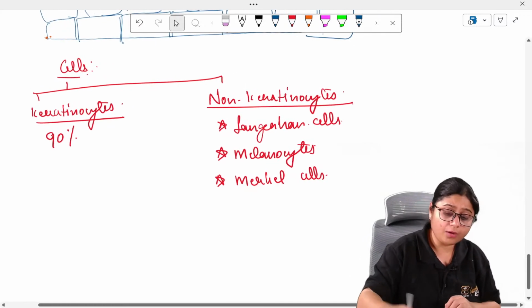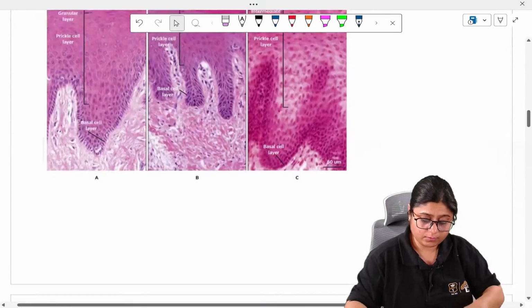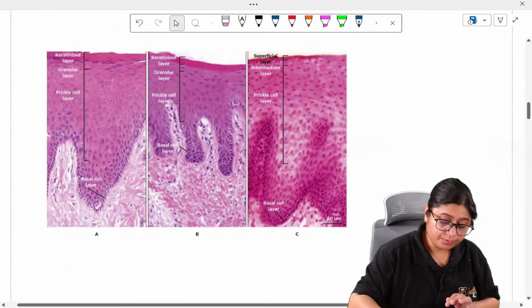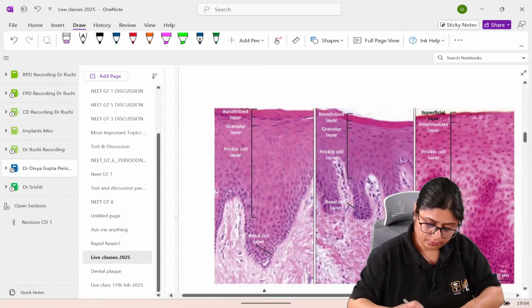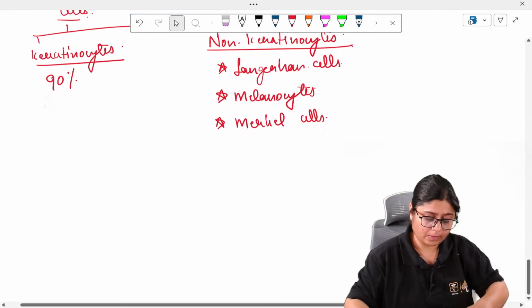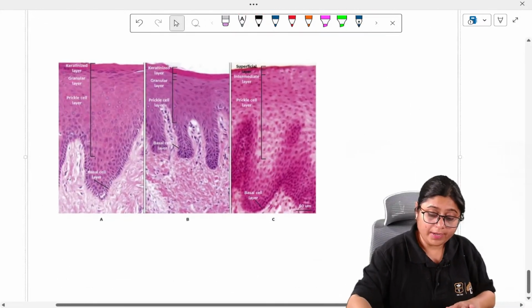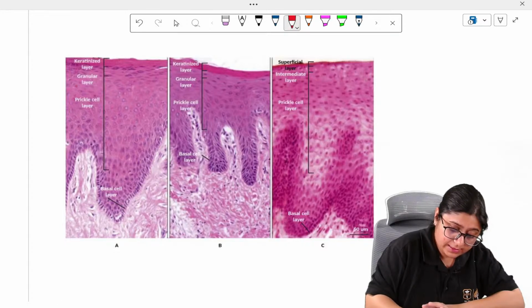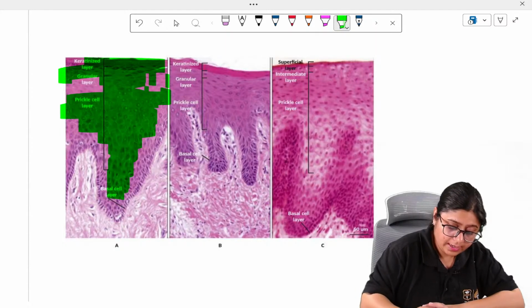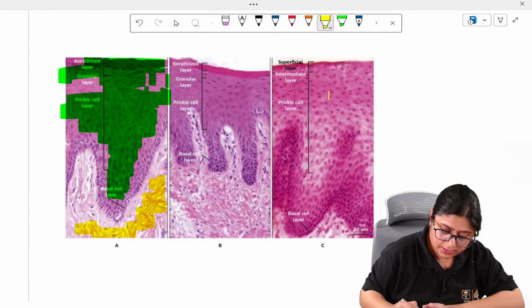So this is how an epithelium looks. This dark pink structure, the whole of this dark pink structure which you see here, is your epithelium, and then comes the light pink structure, this part, this is your connective tissue.